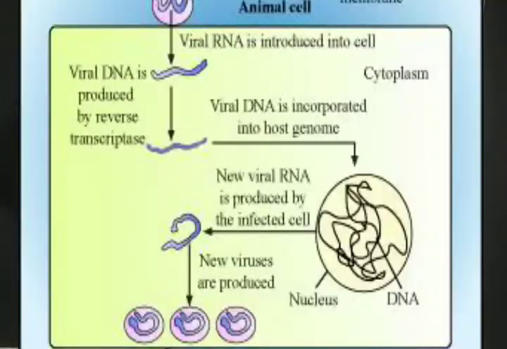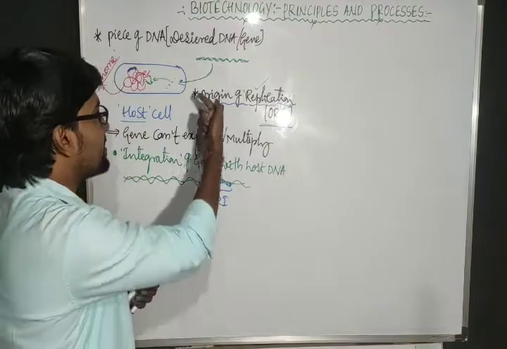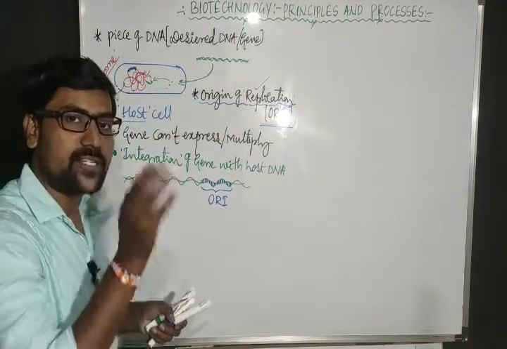When the HIV virus enters inside, the RNA of the HIV virus becomes DNA, and that DNA mixes with the host DNA, the macrophage cell DNA. That is called integration. Then only viral particles are produced, then only it is expressed, and because of that reason here it is mixed with host DNA.